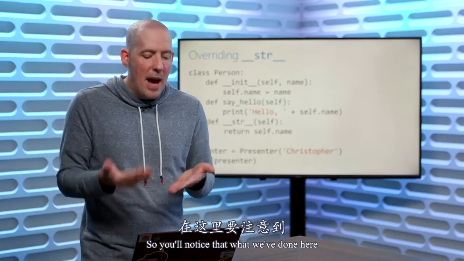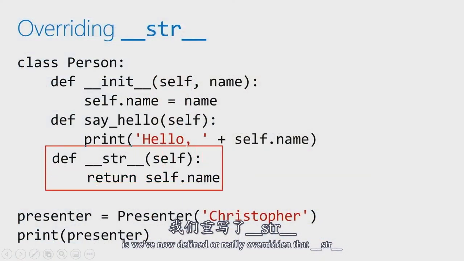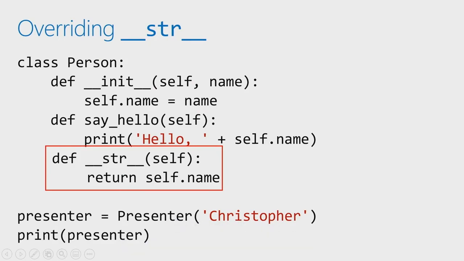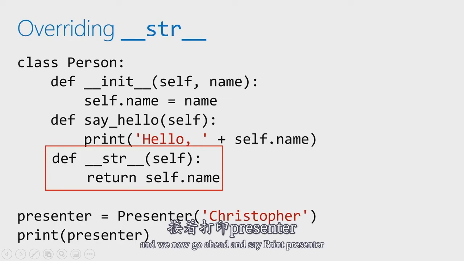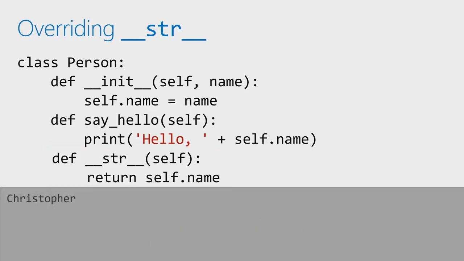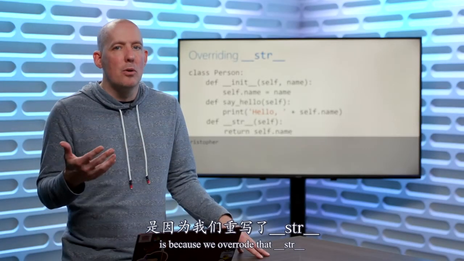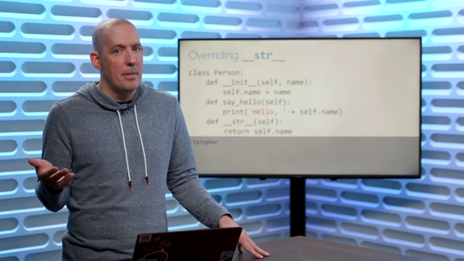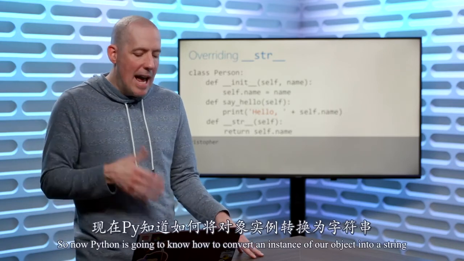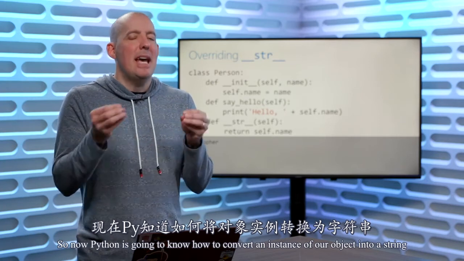So you'll notice that what we've done here is we've now defined, or really overridden, that __str__. And when we do that, and we now go ahead and say print presenter, it's now going to print out Christopher. The reason that it's able to print out Christopher is because we overrode that __str__. That's basically our toString. So now Python is going to know how to convert an instance of our object into a string.